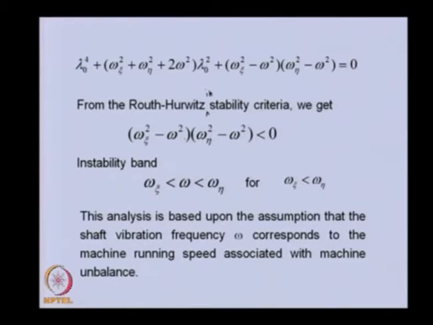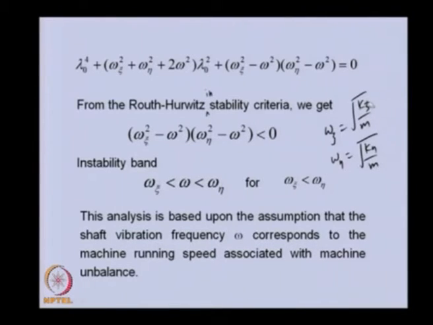Now, in this we have defined omega xi as the root of k xi by m. This is just terminology, not a natural frequency. Similarly, this is another terminology that we have defined, and the stiffness is such that omega xi is less than omega eta.